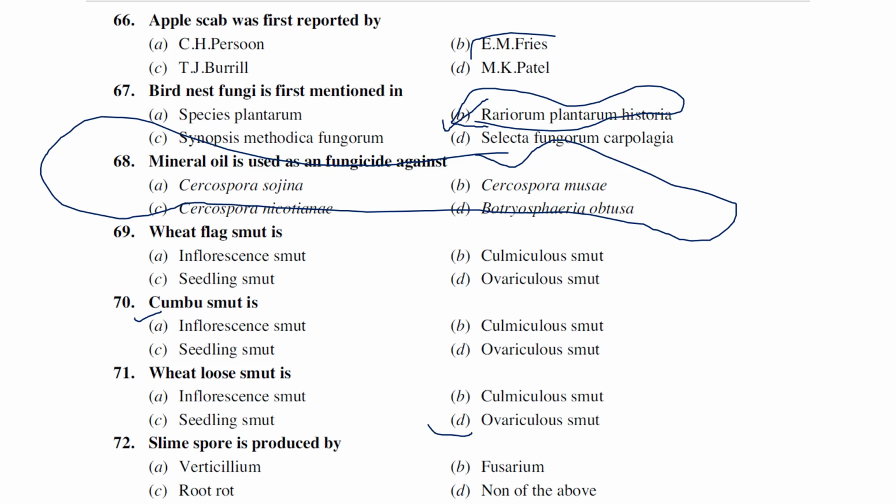Slime spore is produced by which of the following? Probably Fusarium produces some kind of slime spores, right? Whereas root rot and Sclerotium produce other types, but Fusarium produces slime kind of spores, right?